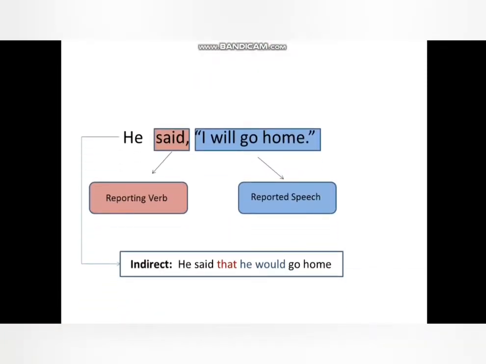Look at this sentence very carefully. We find two things here, reporting verb and reported speech. Before the comma, the verb said is the reporting verb, and in the inverted commas, the full sentence is called reported speech. So here we can see how we'll change the sentence into indirect. He said that he would go home. Here we replace the comma and quotation marks with that, and then we change the person according to the subject, and then the tense.